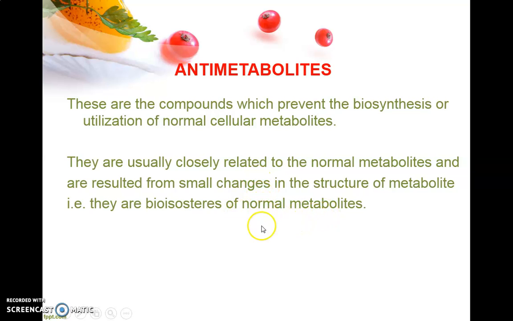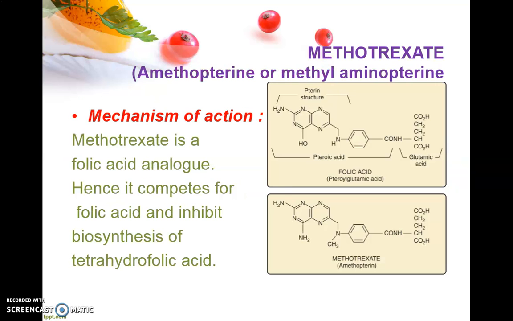They have structural similarity, that's why they compete with the normal metabolites and inhibit the normal process, because the normal metabolite will not take part in the reaction or in the biosynthesis. These anti-metabolites take its place instead of the normal metabolites and will inhibit the process of cell division, cell multiplication, and hence may act as an anti-cancer or anti-tumor agent, because it will inhibit the growth of cells, or prevent the growth of the cancerous cell.